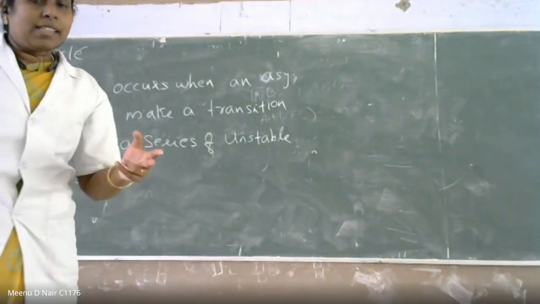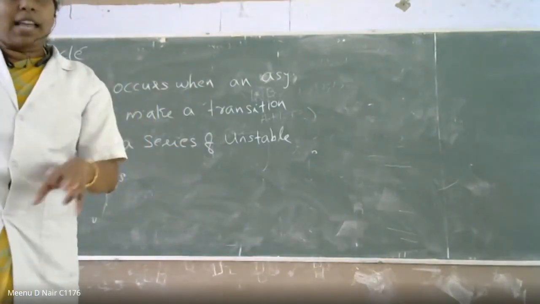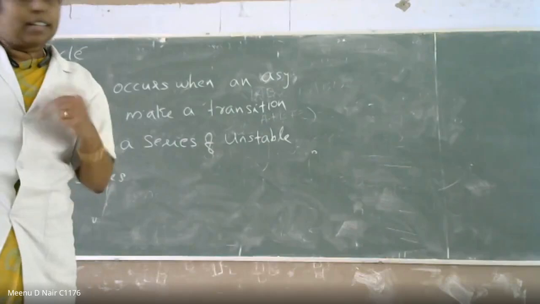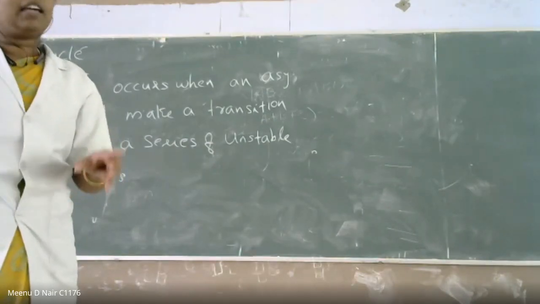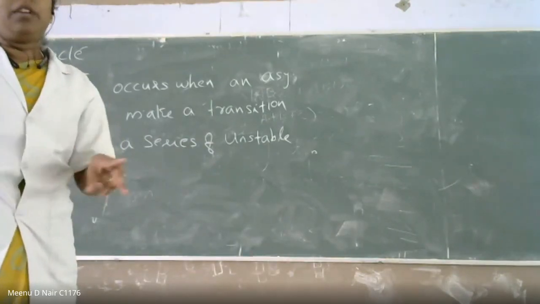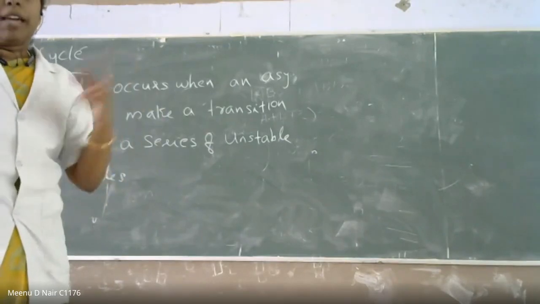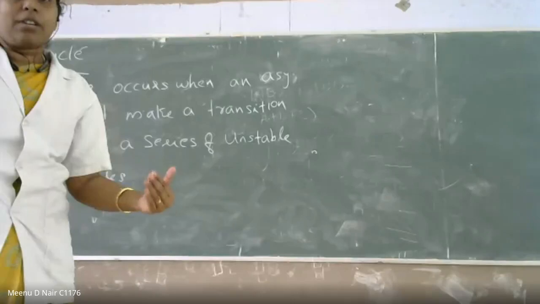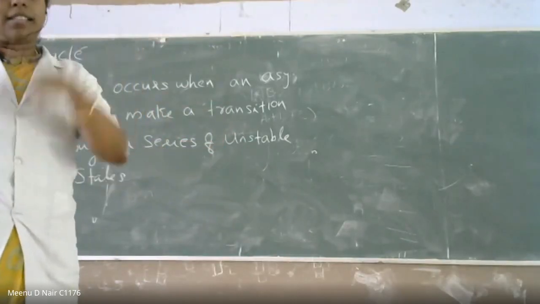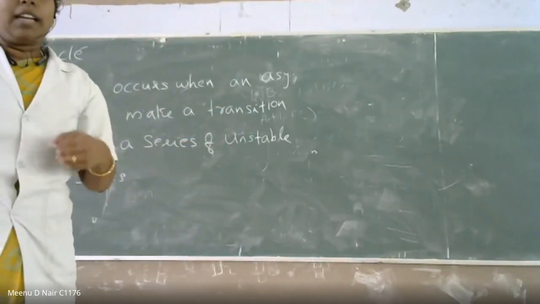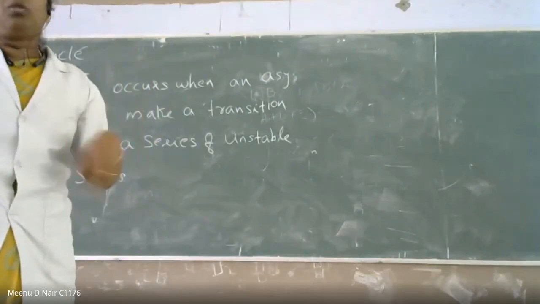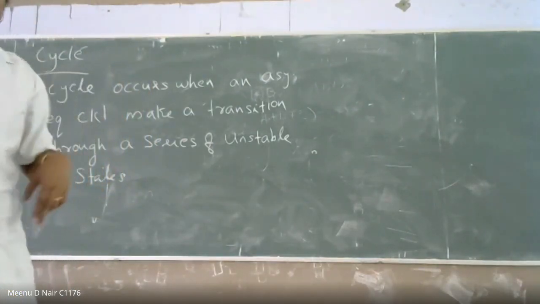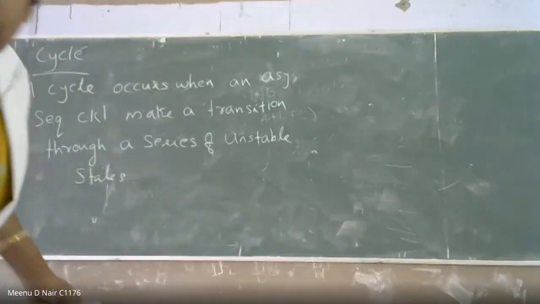But in the case of races, it will definitely move to a stable state. Whether that stable state is the one we require or not, that is the problem in the case of races. But in the case of a cycle, it is not moving to any stable state. It keeps cycling from one unstable state to the next unstable state, then the next. So it is cycling through different unstable states. That is called a cycle. Okay.